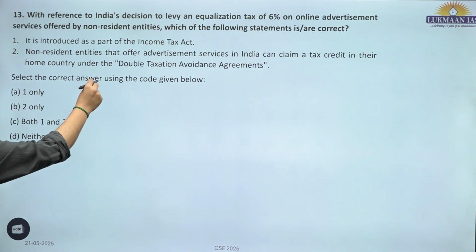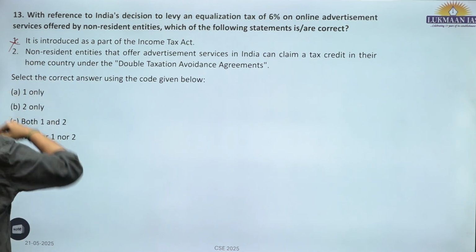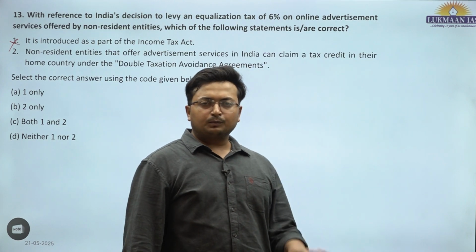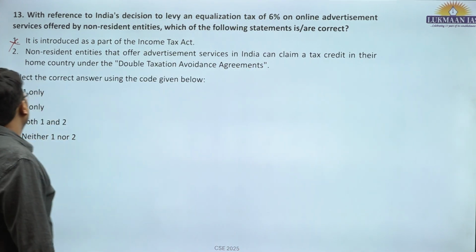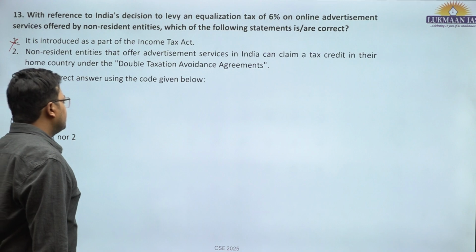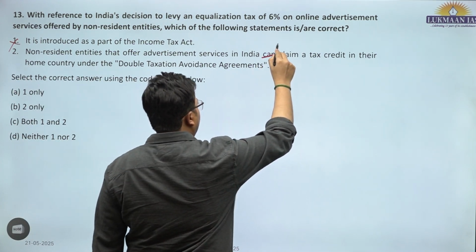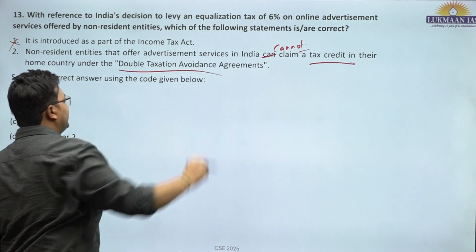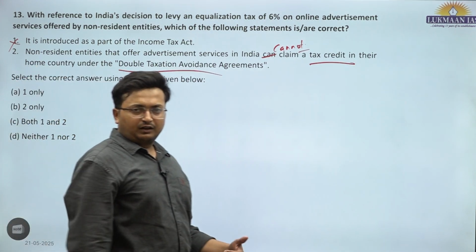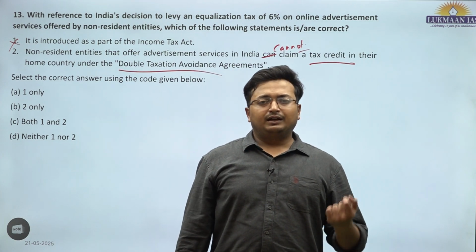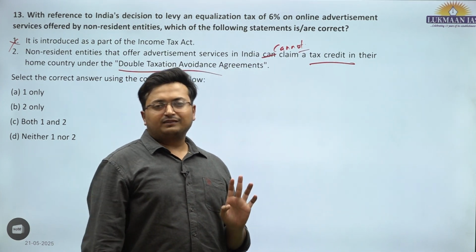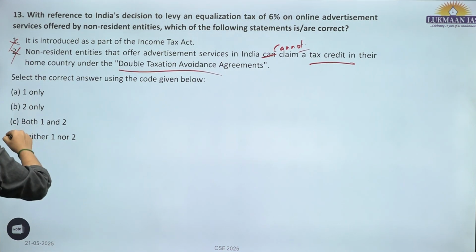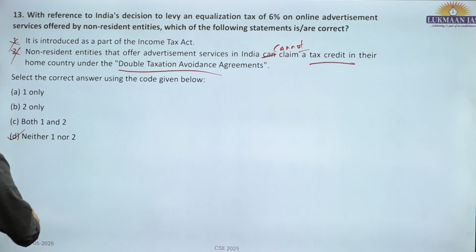It is introduced as a part of the Income Tax Act? No. It is a part of the Finance Bill rather than the Income Tax Act. Non-resident entities that offer advertisement services in India cannot claim tax credit as a part of double taxation avoidance agreement. So, if they have provided services in India, India has all the rights to impose this equalization levy as a part of direct tax. So, this statement is also incorrect. Both the statements are incorrect. D is the correct answer.